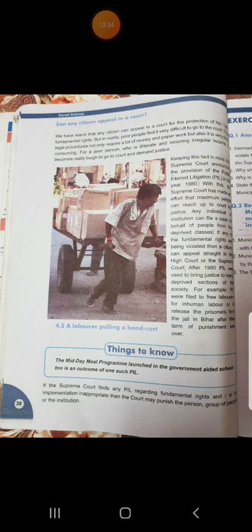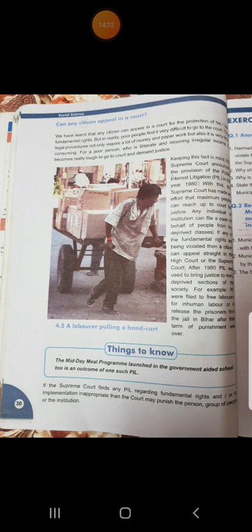If the Supreme Court finds any PIL regarding fundamental rights or their implementation inappropriate, then the court may punish the person, group of people or the institution. जो हक है वो लोगों को नहीं मिल रहे हैं, and if the institutions are not implementing it properly, then the Supreme Court punishes them. तो जो आदमी जो संस्था ये गुनाह करते हैं उनको सुप्रीम कोर्ट सज़ा देती है.